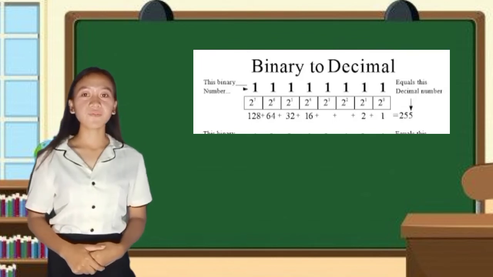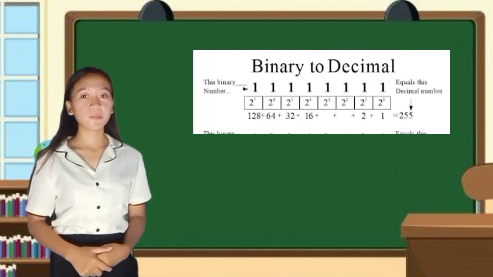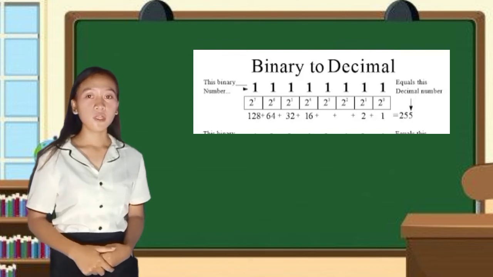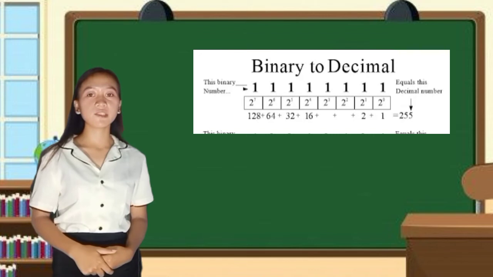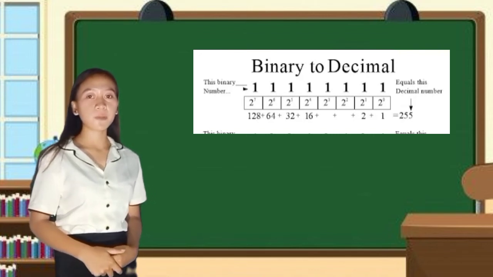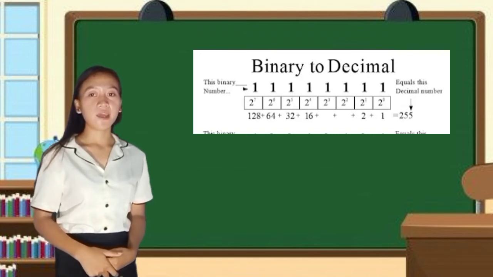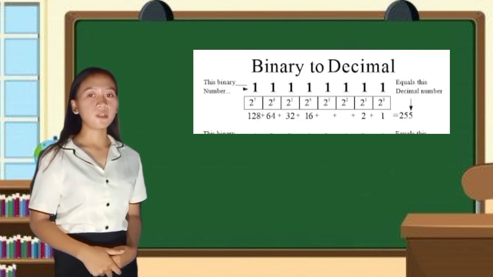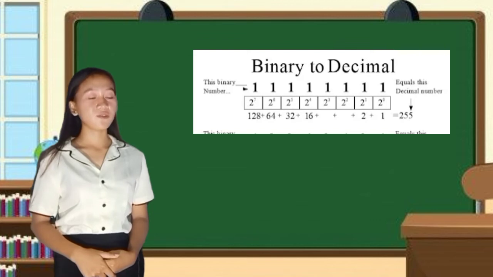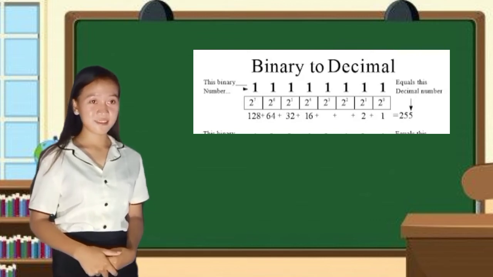And then, after you find the answer of the base 2 with power of 0 to 7, look at the binary number. Because you will multiply the answer of those base 2 with power of 0 to 7, and after that you will add all of it. And the answer is 255. It was easy to solve, right?